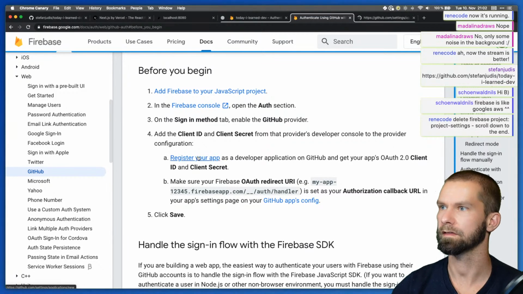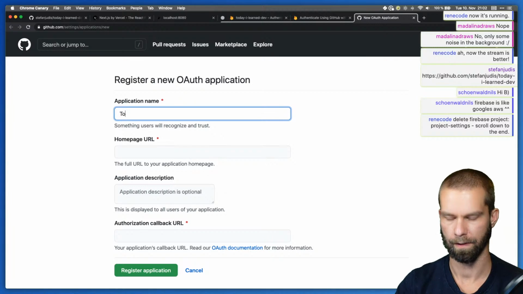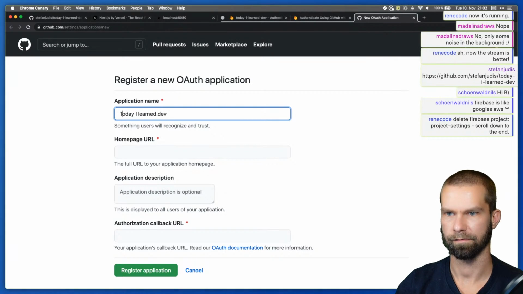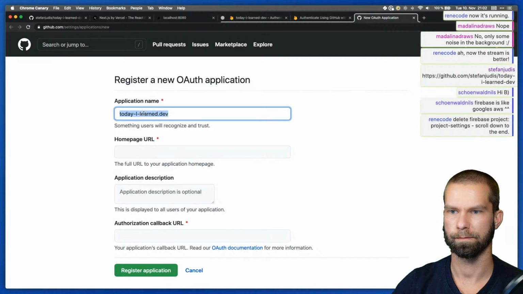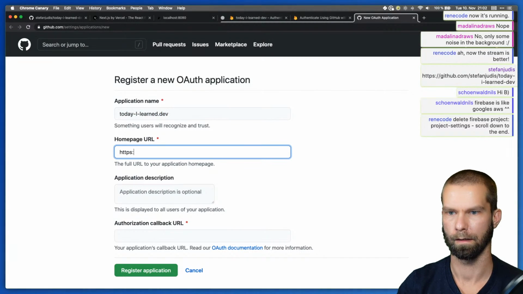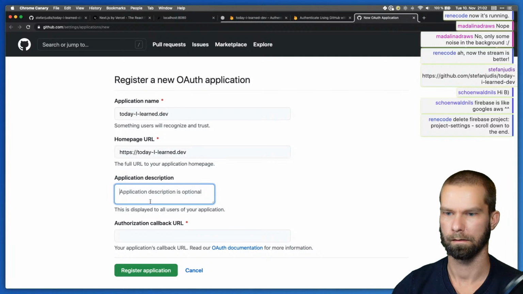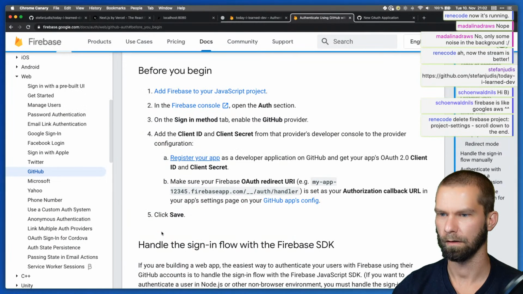Okay. Does that bring me to the right thing here? Okay. Today I learned .dev. Does that work? Today I learned .dev. Homepage URL is the same one. And then, do we need the callback? Make sure your OAuth redirect.